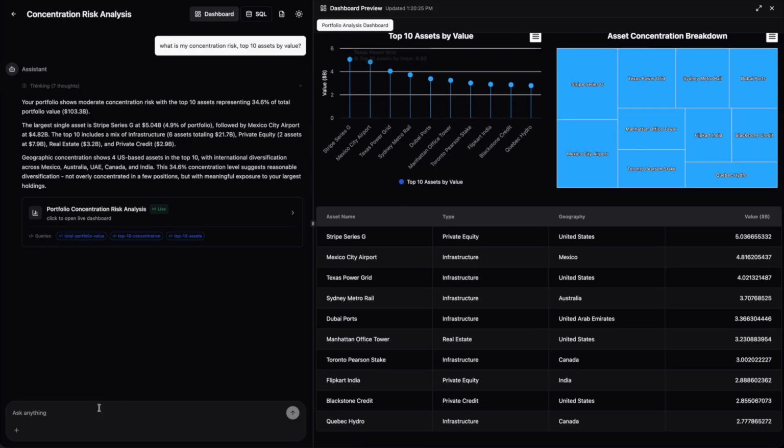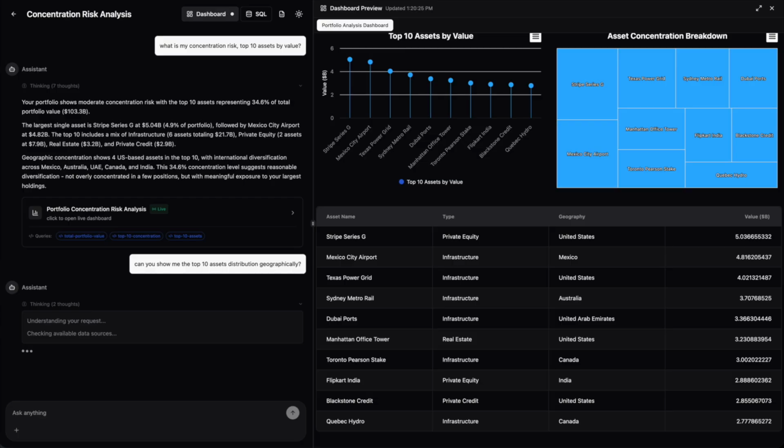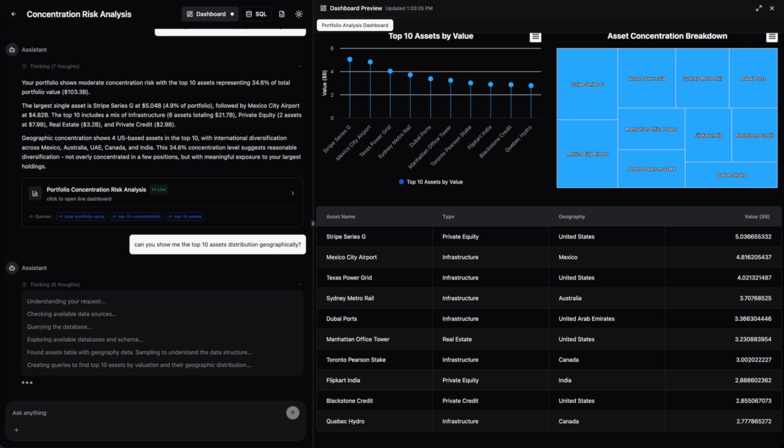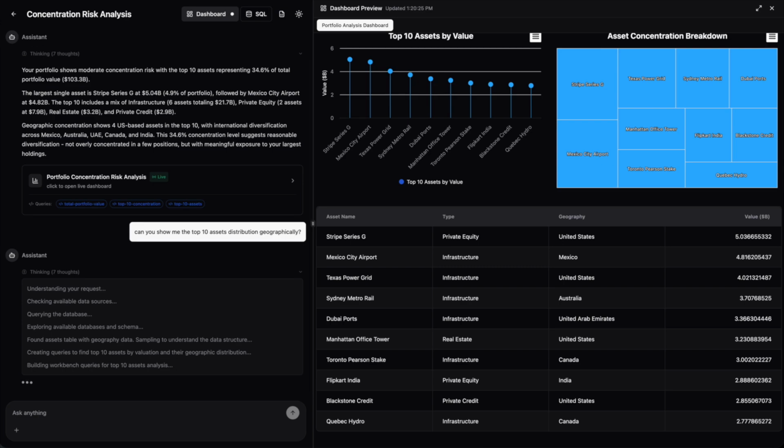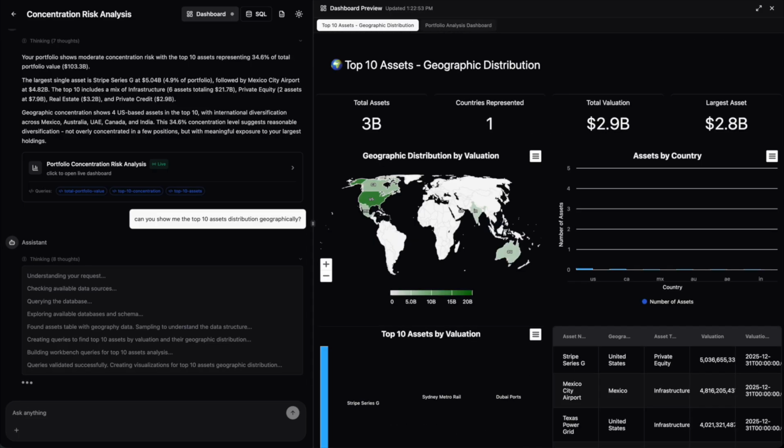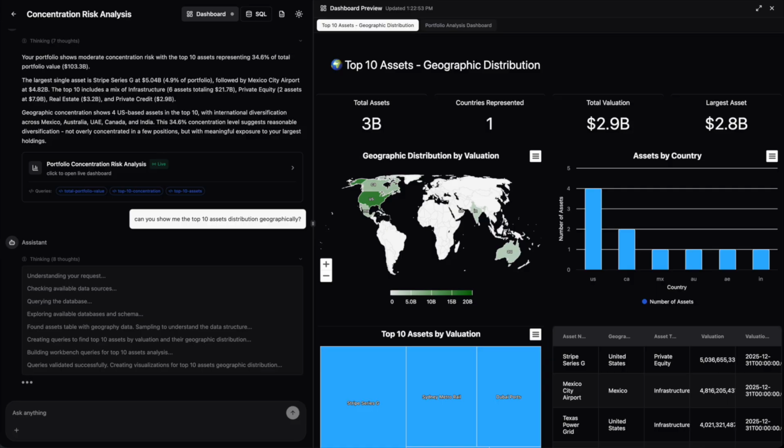Now the business user wants to drill down further into the geographic distribution of the top 10 assets. With Kaboo, they simply continue the conversation, just like working side by side with a highly capable analysis partner. Kaboo immediately understands the follow-up, expands the analysis, and surfaces the next layer of insight without breaking the flow or requiring the user to start over. Kaboo does exactly the same. It stays within the same context, retrieves the relevant data, and prepares a new round of insights for the user, building naturally on the previous analysis.